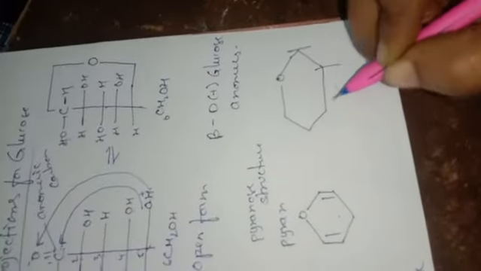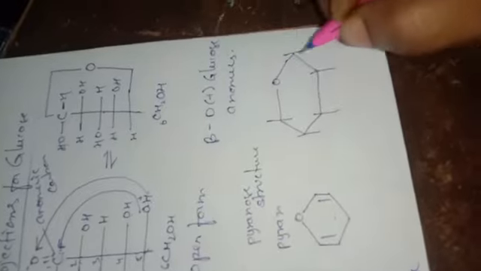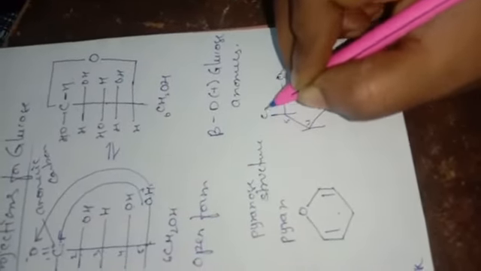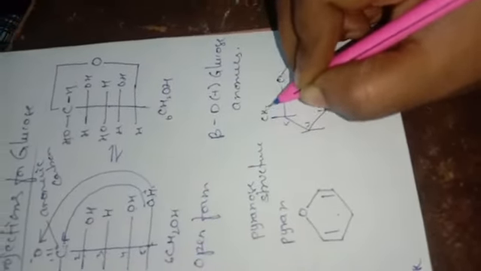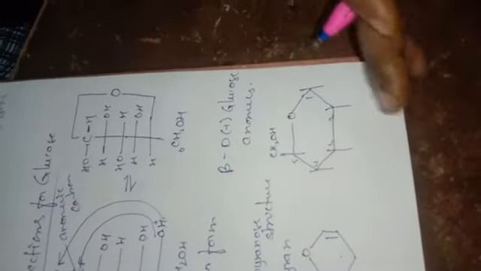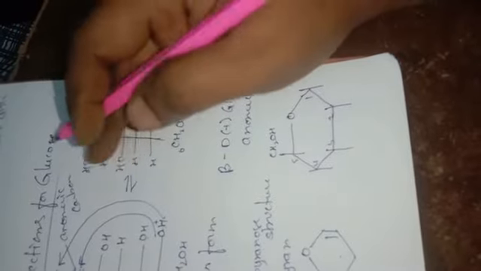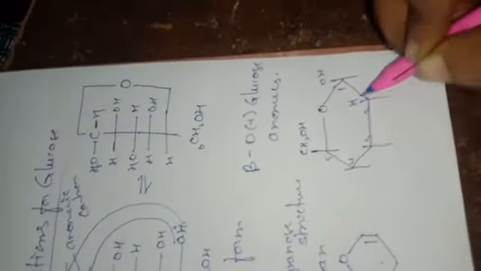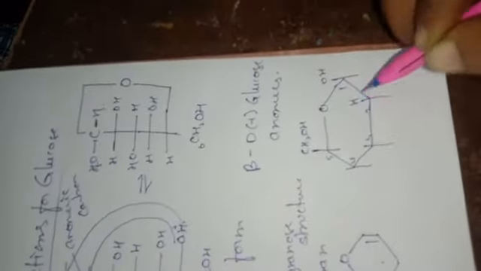The same way here also, what I said: first carbon, second carbon, third carbon, fourth carbon, fifth carbon, and the sixth carbon is the CH2OH group. Whatever things are present on the left hand side should be written up, and whatever things are present on the right hand side should be written down. First we will write the left hand side: OH, H, OH, H, remaining H here.